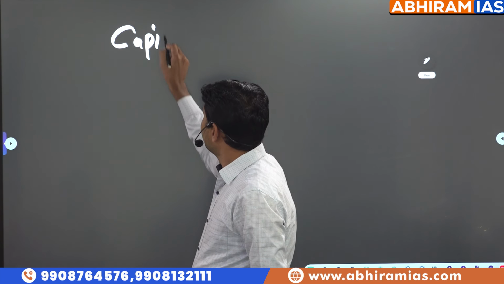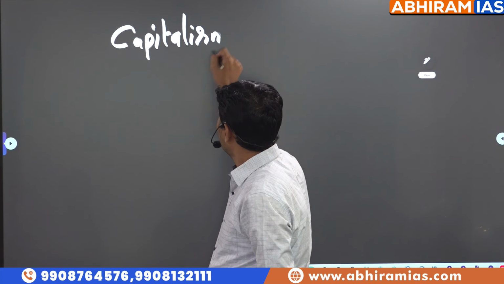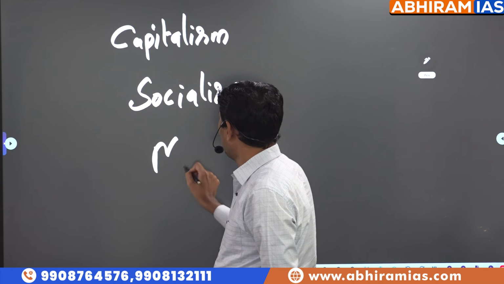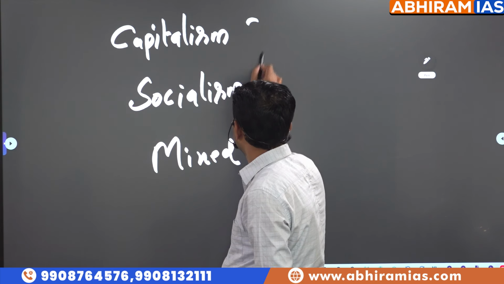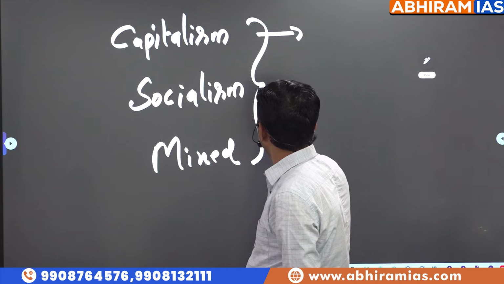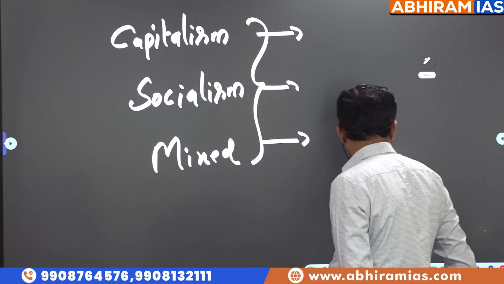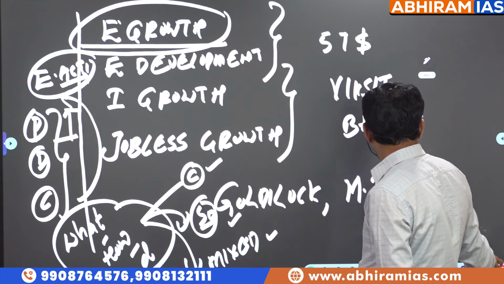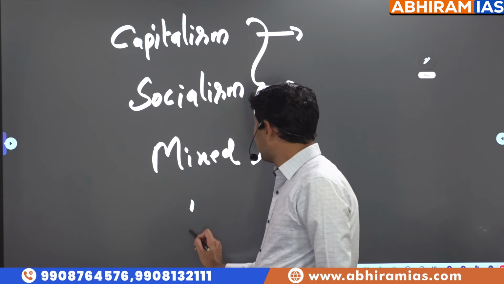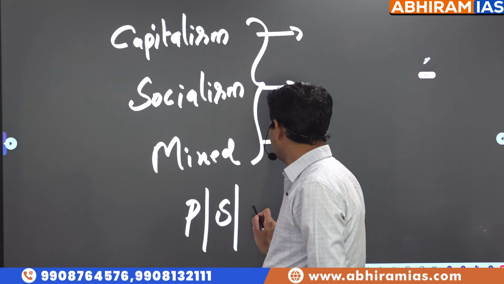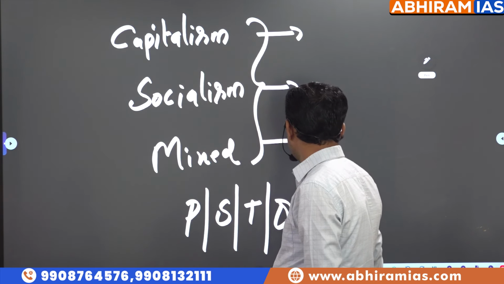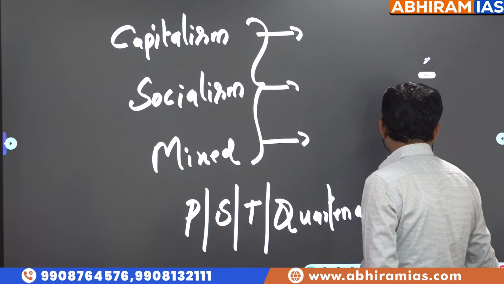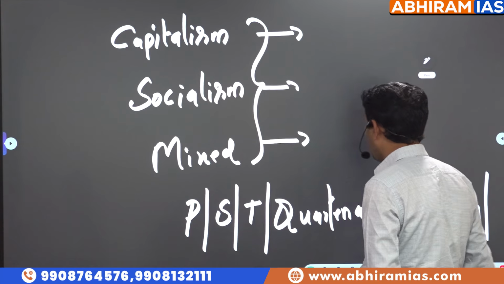capitalism, socialism, mixed economy. Sometimes even the ideology is asked in the exam. Sometimes the meaning of the word is also asked in the exam. So apart from this, sectors of the economy: primary sector, secondary sector, tertiary sector, quaternary sector, quinary sector. So all these are considered.